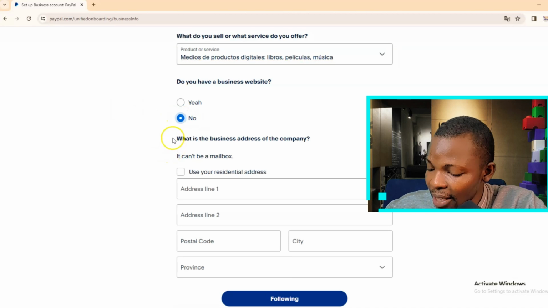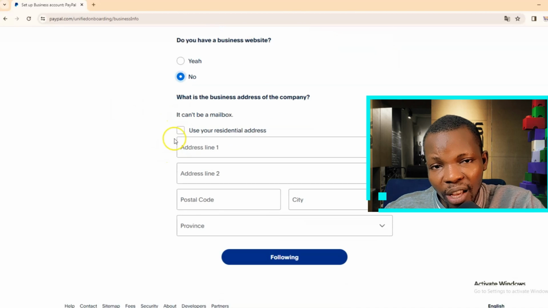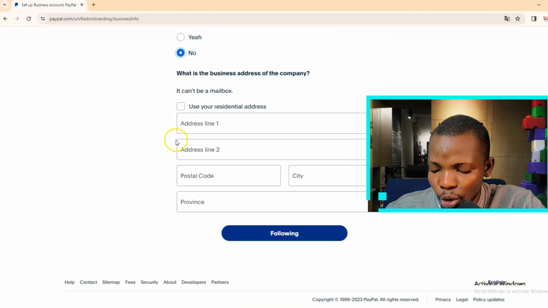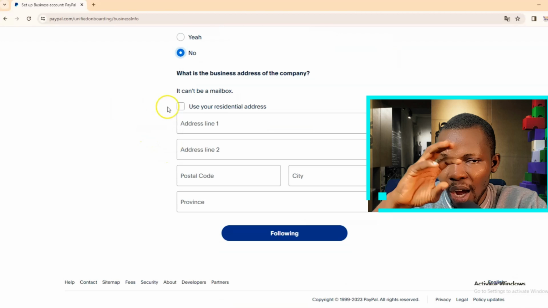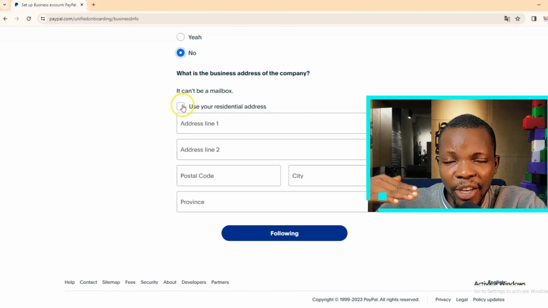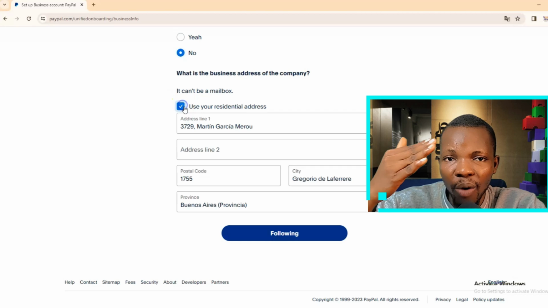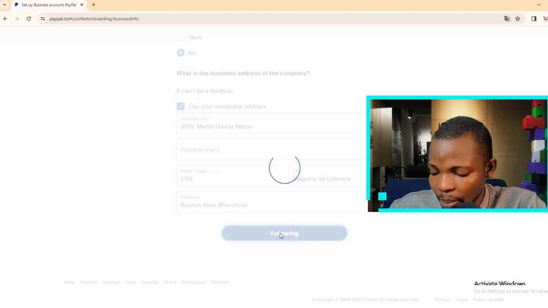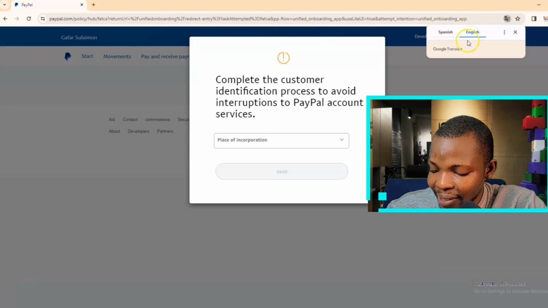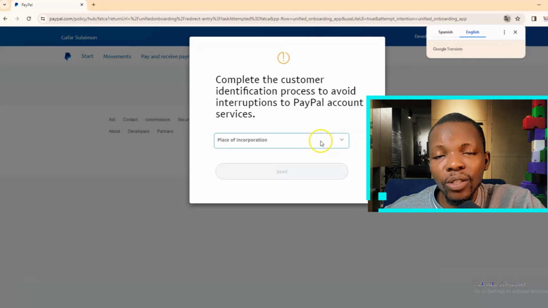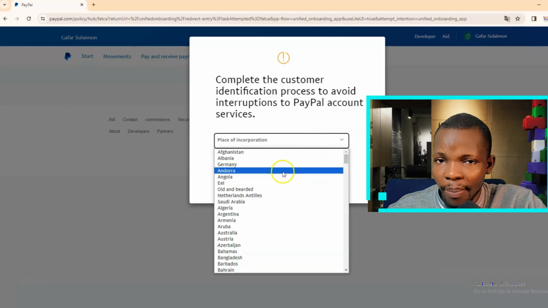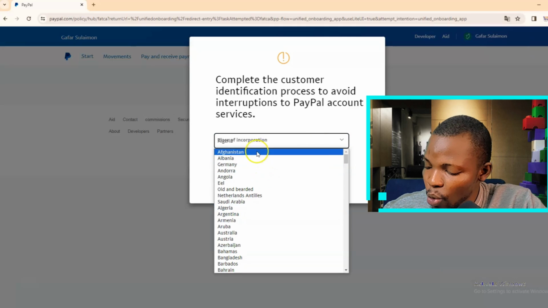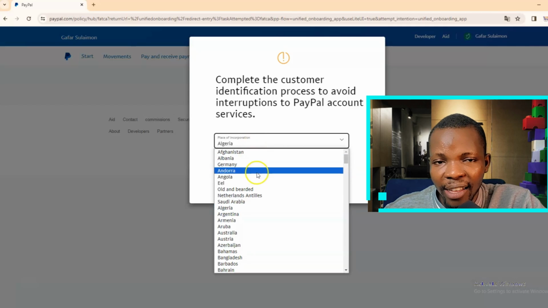So just click no. In this place, they are asking, what is the business address of your company? All you have to do is to just choose your residential address. Once you click on that particular box, you don't have to be entering any new address. Automatically the same address that we generated, which we entered earlier, will be entered in this particular checkbox. So just click on following to proceed. Now on this next page, you are asked to choose the place of incorporation. We are just a step away from creating our PayPal account, so just select Argentina and click send to proceed.